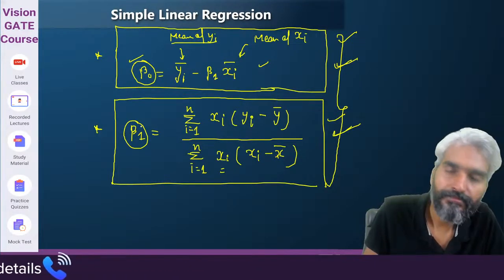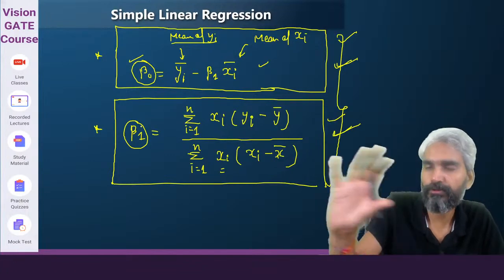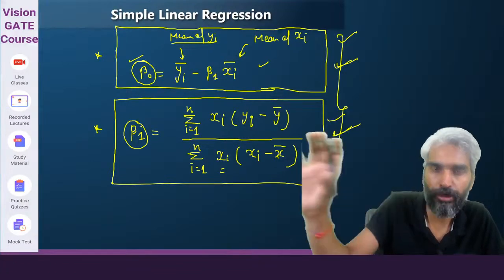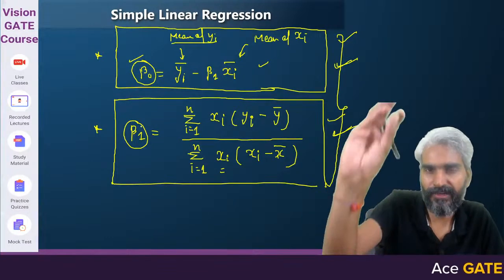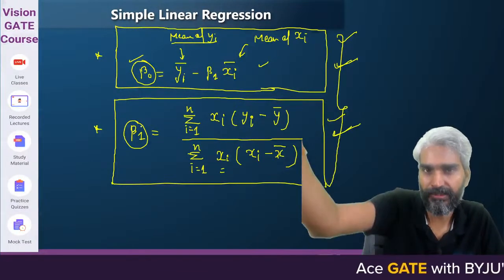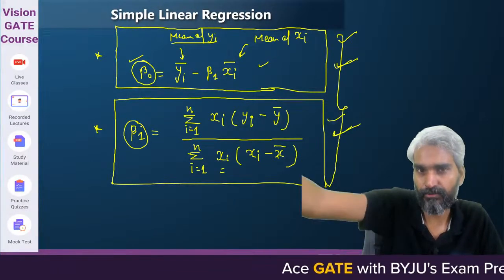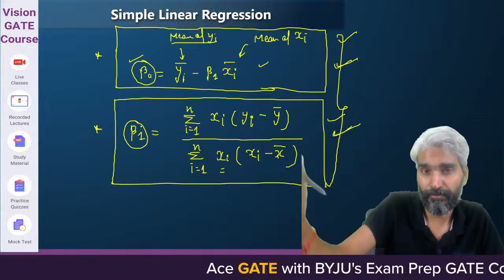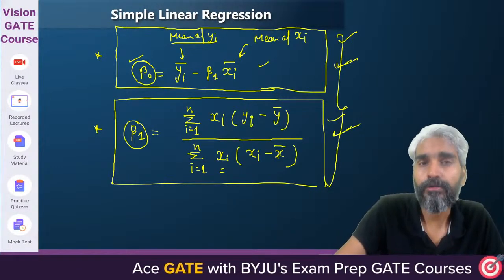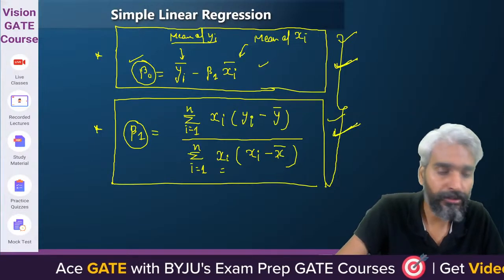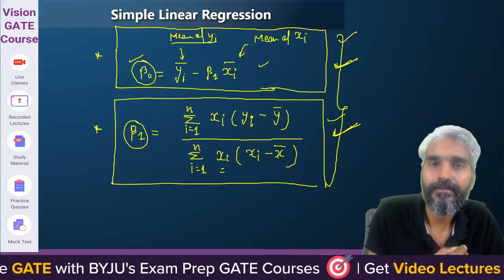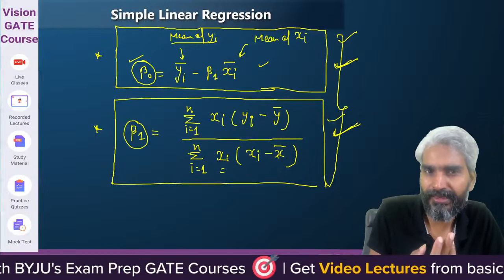They can give you 10-15 values, saying this is the observed data: when x equals 2, y value is 5, when x equals 3, y value is something else, when x equals 7, y value is something else. Based on that, you can use that particular data to calculate the value of beta 0 and beta 1. So these are the numerical type of problems that can be asked.